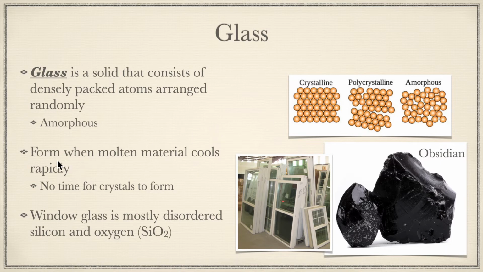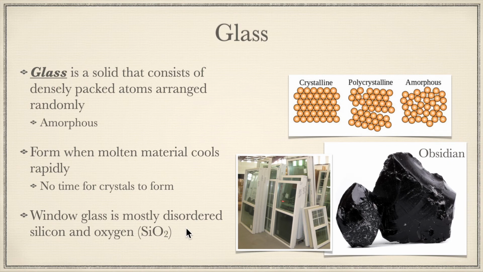Now, glasses form when molten materials cool rapidly. So there's no time for crystals to form. So we talk about glass, like window glass and things like that. That is a type of glass. The materials cool quickly enough that crystals can't form. Same thing with something like obsidian. This is volcanic glass, and this occurs when magma or lava is cooled quickly enough that crystals can't form. So you end up with volcanic glass.